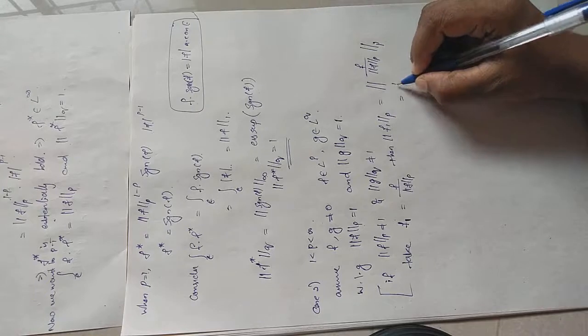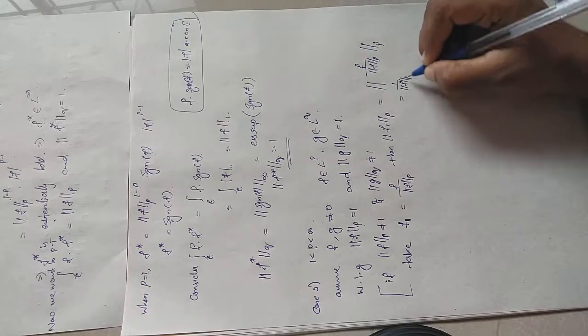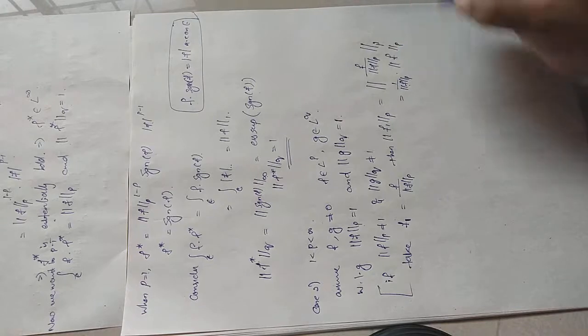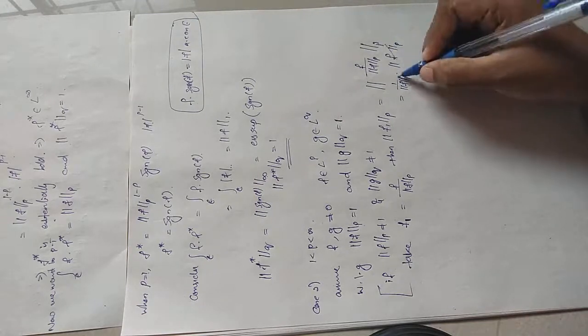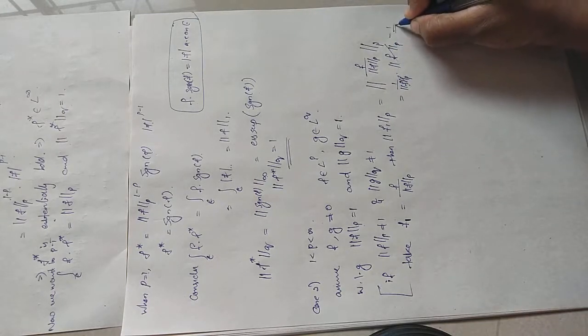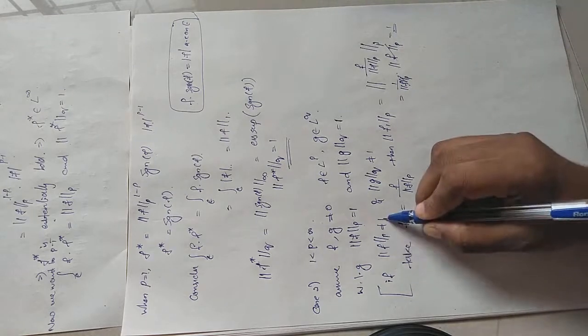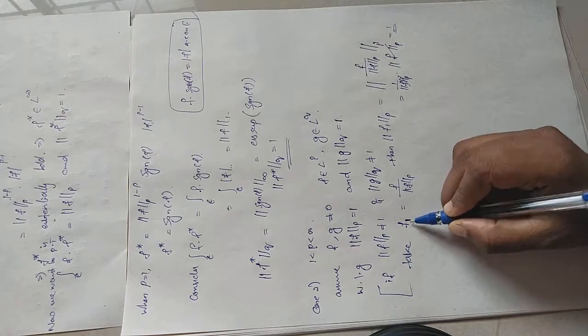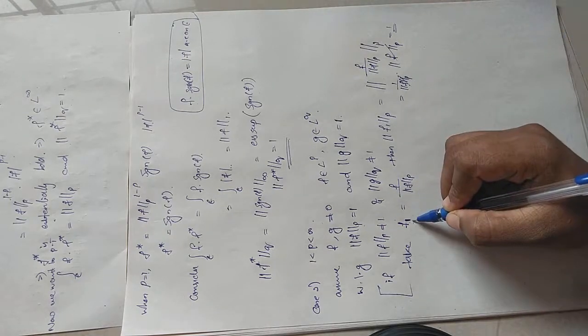So 1 divided by p norm of f can be taken outside. Then inside that p norm we have f only. So these two are the same, so that can be cancelled, so we get 1. So when p norm of f is not equal to 1, we can apply this theorem for f1. Okay, so without loss of generality, this f1 will be taken as f.